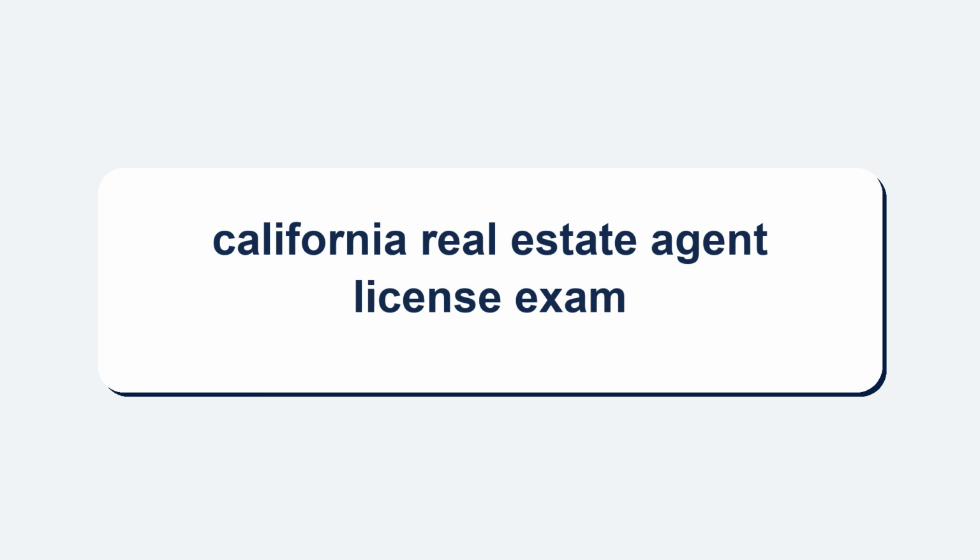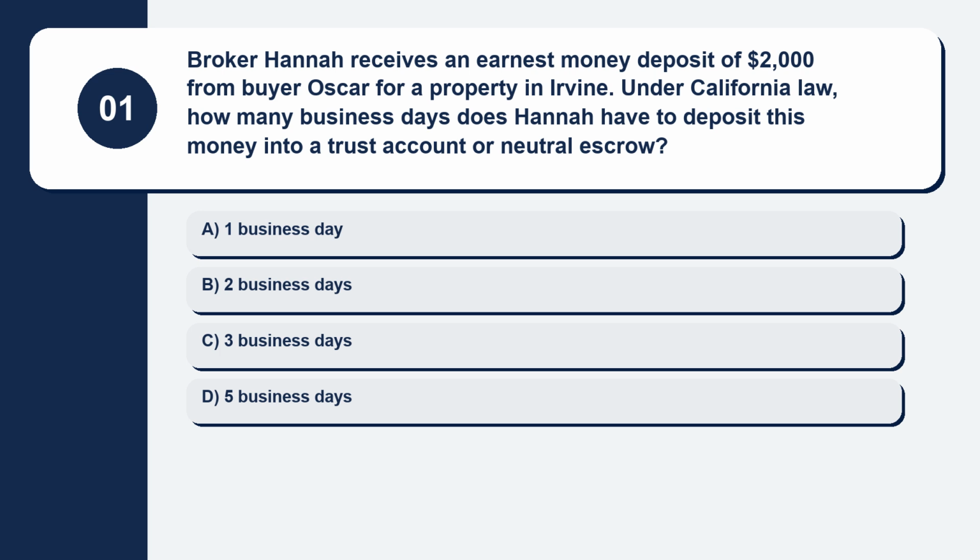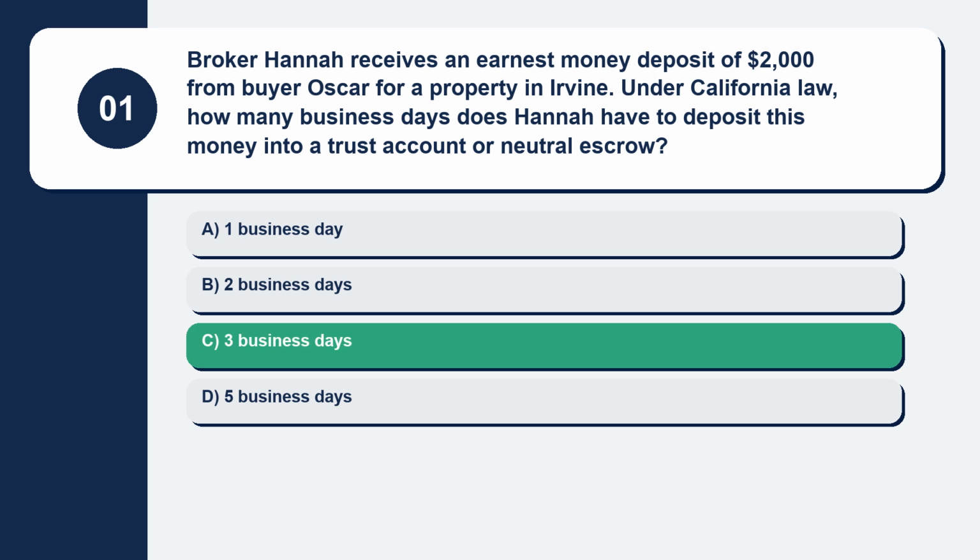Let's begin. Question 1. Broker Hannah receives an earnest money deposit of $2,000 from buyer Oscar for a property in Irvine. Under California law, how many business days does Hannah have to deposit this money into a trust account or neutral escrow? Here are your options. Option A, 1 business day. Option B, 2 business days. Option C, 3 business days. Option D, 5 business days. The correct answer is option C, 3 business days.